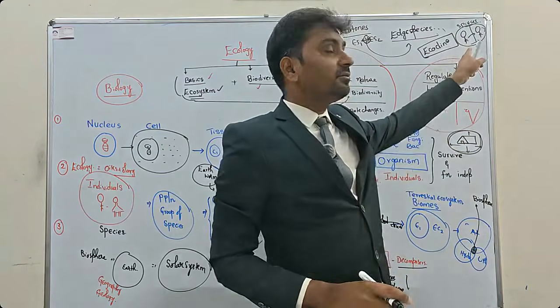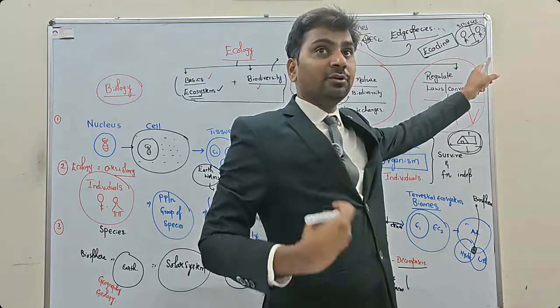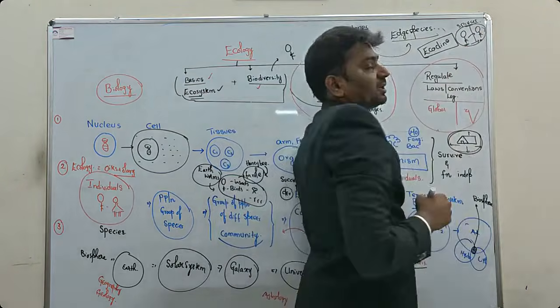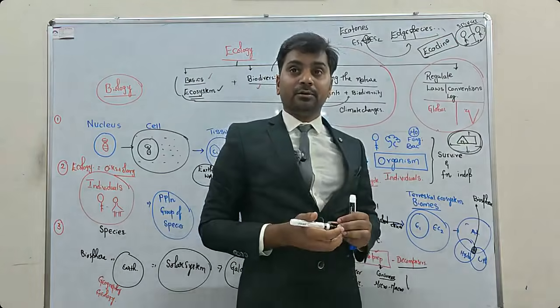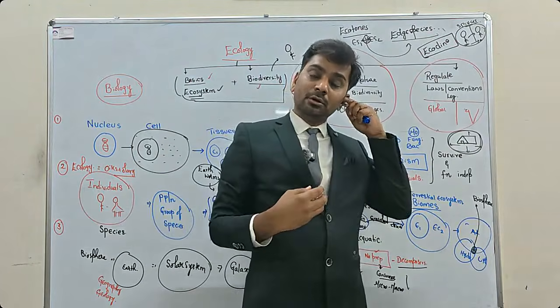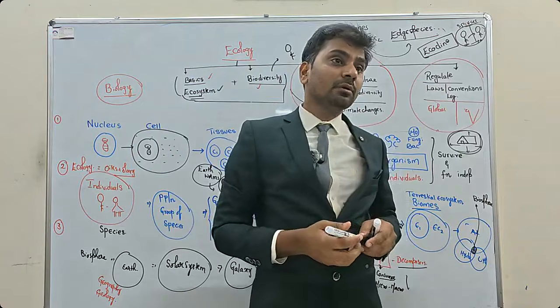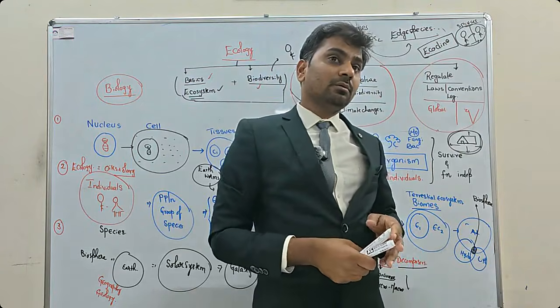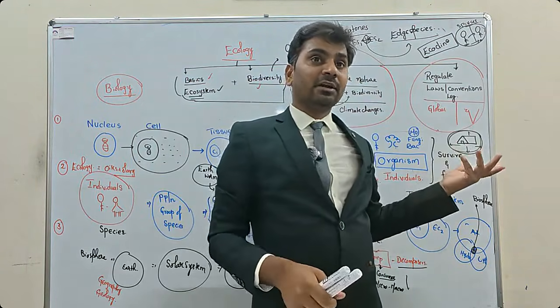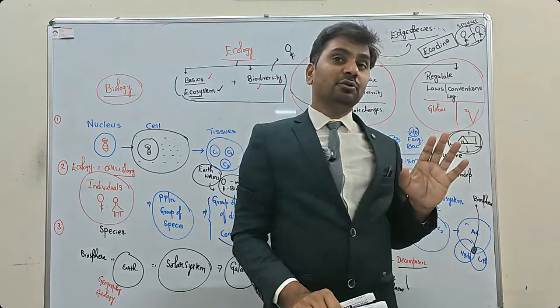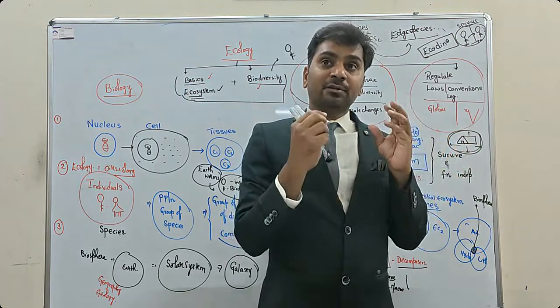So the genetic variations that are happening in the individuals are called ecoclines. Take for example, African elephant, Indian elephant. This is genetic variation.